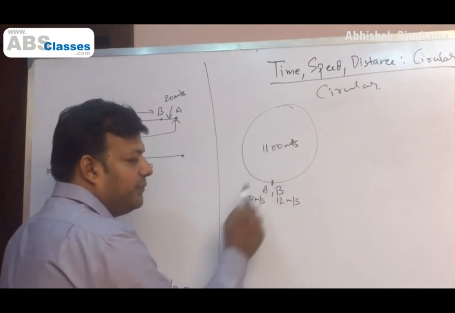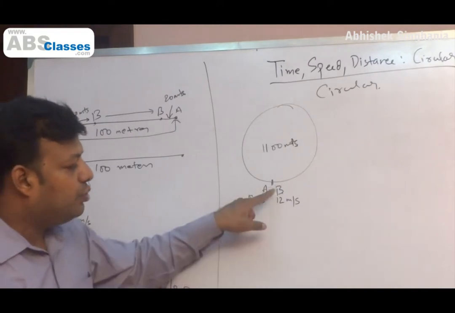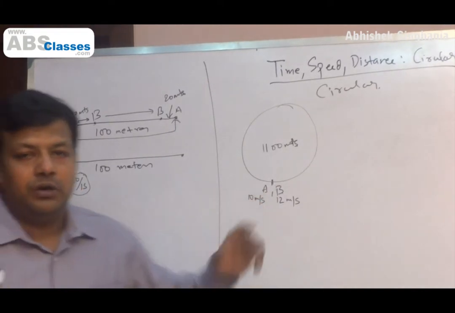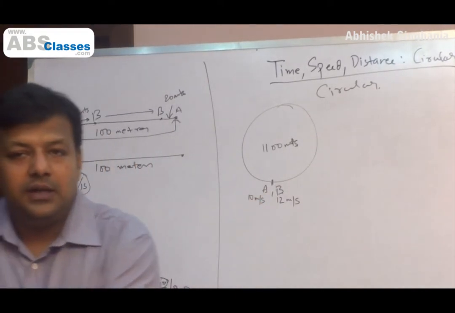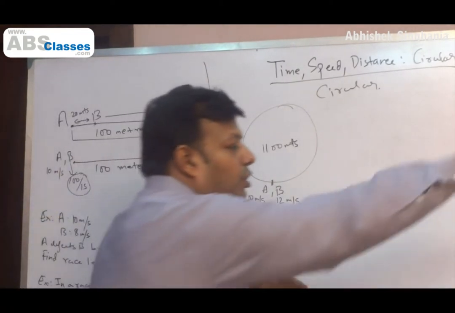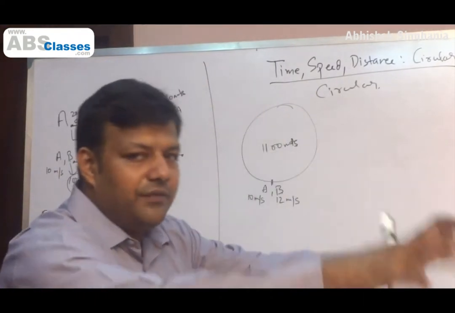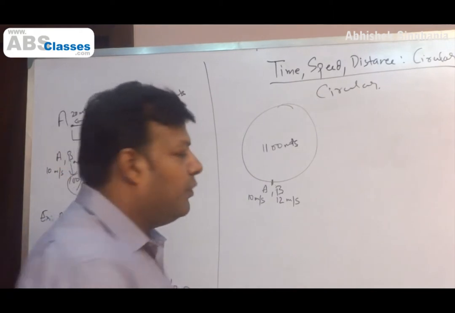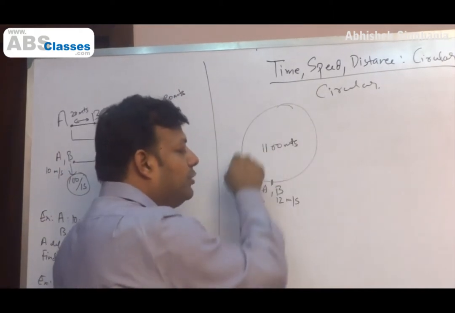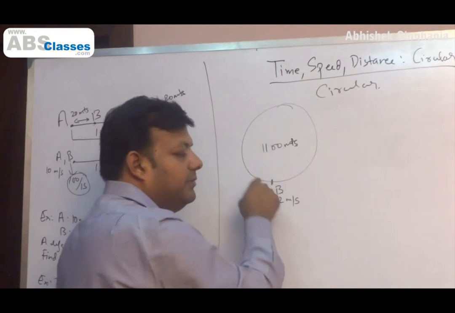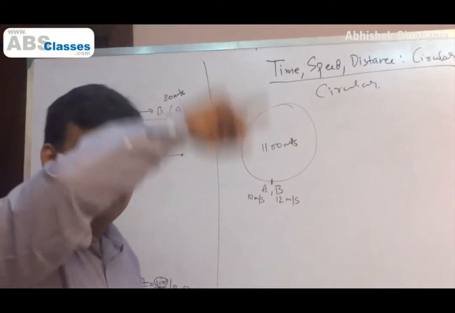So A stands ahead of B. Now say B has to catch A, but he cannot turn around and catch A. Therefore, he can only catch A if he goes all the way across the circle and catches A from behind. Which means, what is the distance that B needs to cover to catch A? 1100 meters. B has to run 1100 meters to catch A.